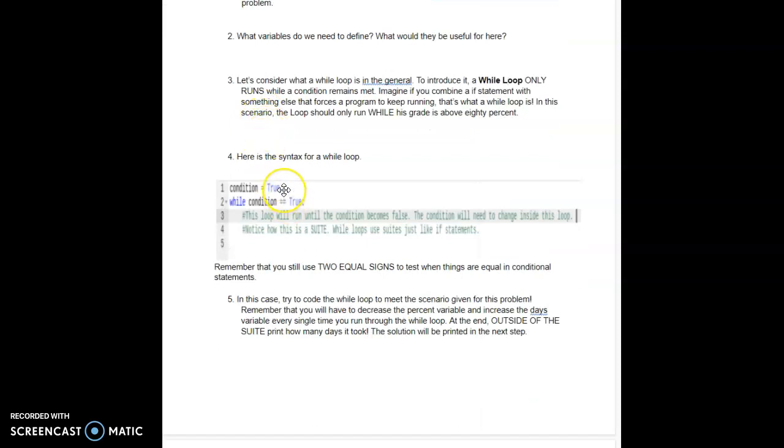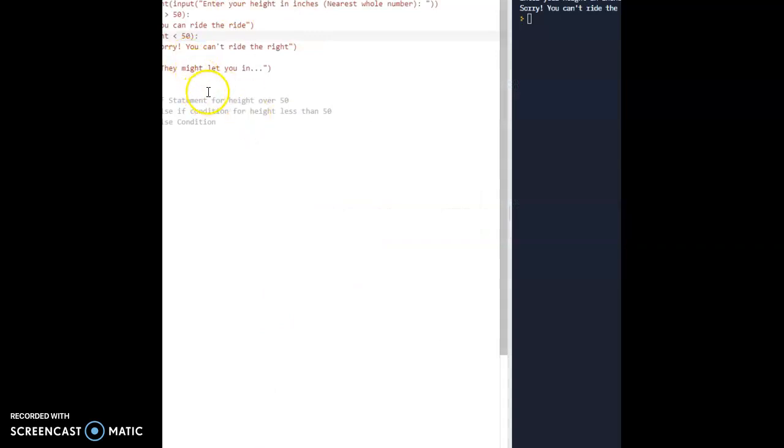So the syntax for the while loop, and this might be smushed, and I can show you guys more syntax in REPL, but condition equals true. So this is our Boolean, and then while it's true, it can run this. So if I wanted to do something else, I could say